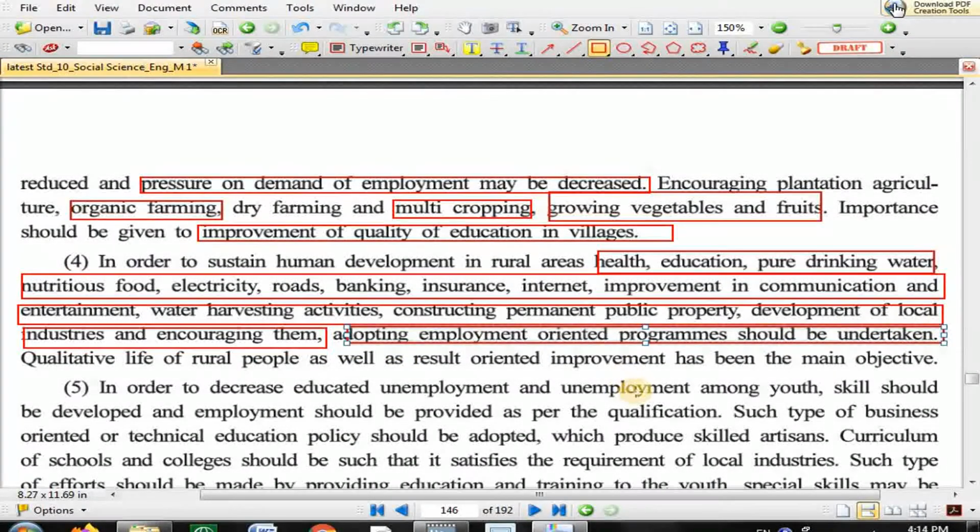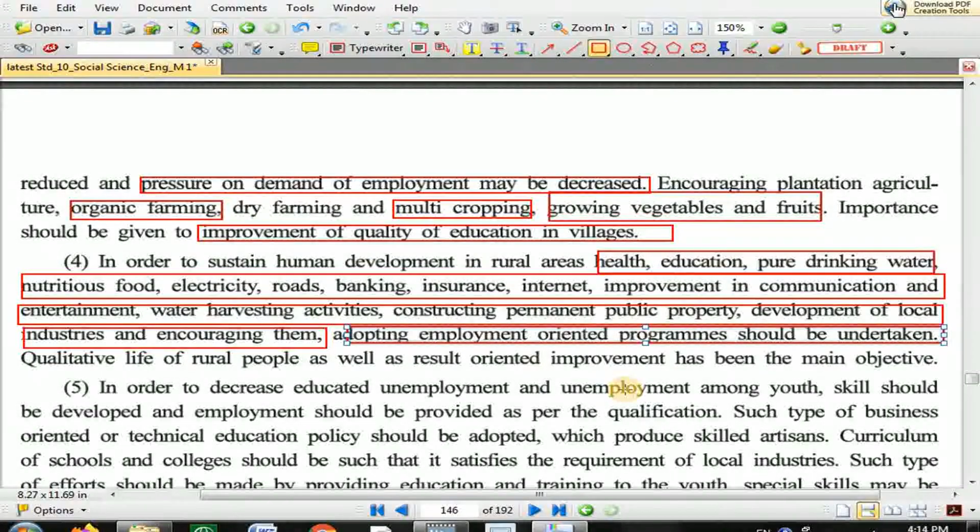Now I will explain this lengthy sentence. It says that to sustain human development means to keep the human development in rural village area, those facilities regarding health, education, pure drinking water, nutritious food, electricity, road, banking, insurance, internet, and improvement in communication, all these require to be made better. They require to be improved. Water harvesting activities so that water can be harvested and it improves agriculture.